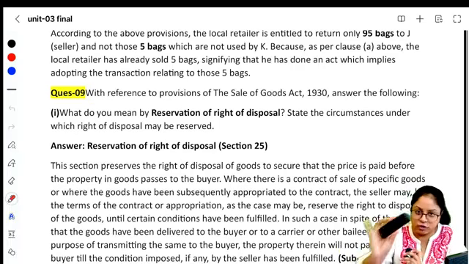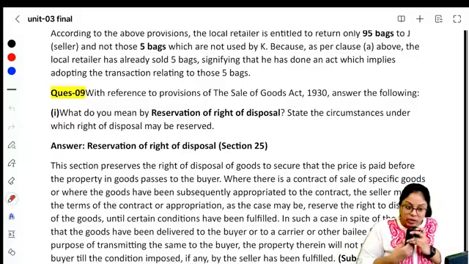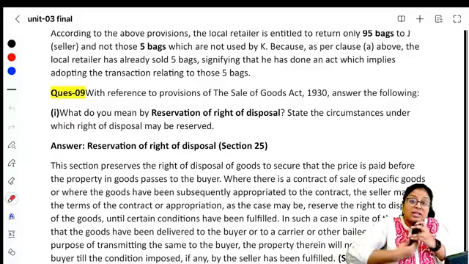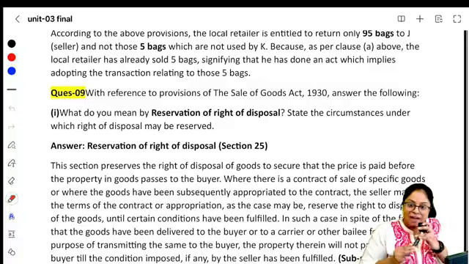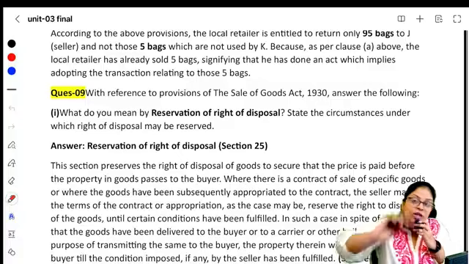I am not giving it to you for free. The moment I have the right to reserve the disposal, I will dispose it. I will give it to you only when you make the payment.